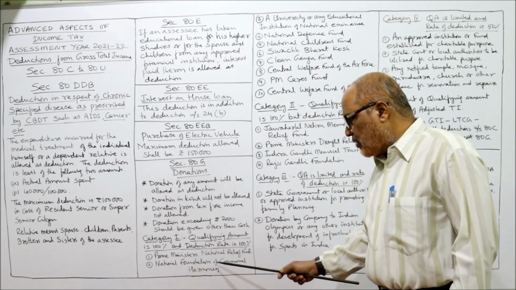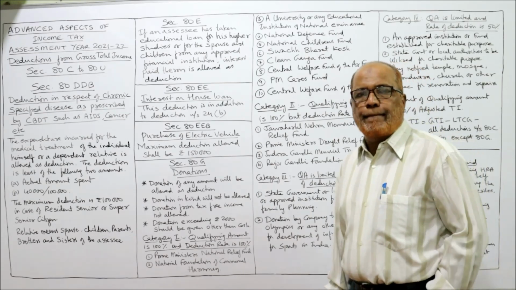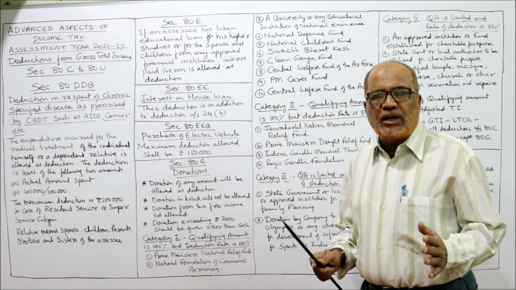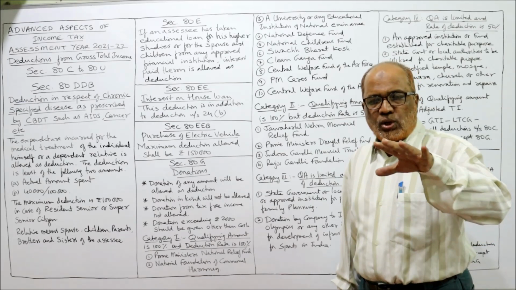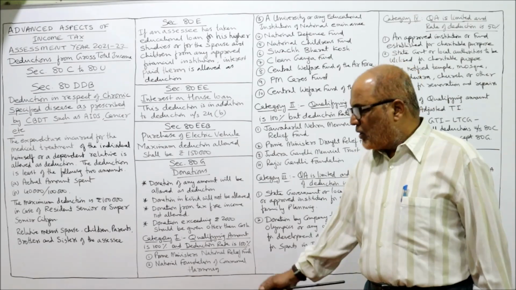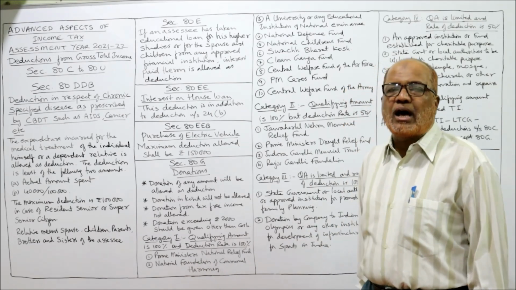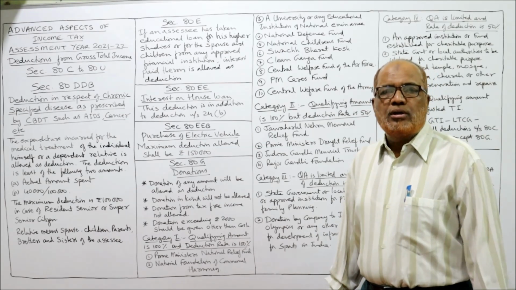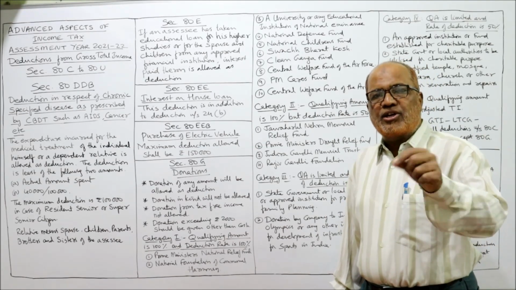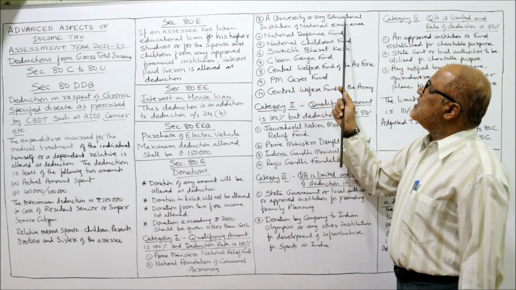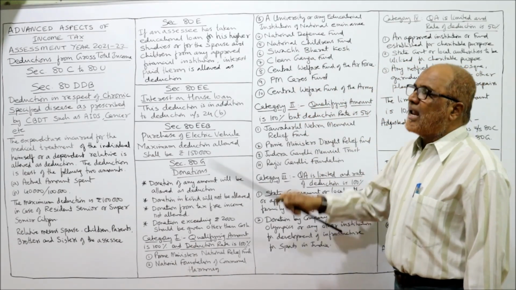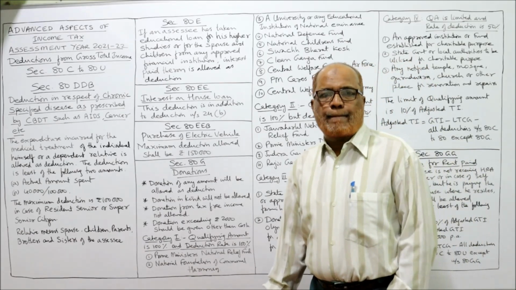Next is the National Foundation for Communal Harmony. If a person has donated to the National Foundation for Communal Harmony, then also the qualifying amount is 100% and the rate of deduction is also 100%. Next one is a university or any educational institution of national eminence.